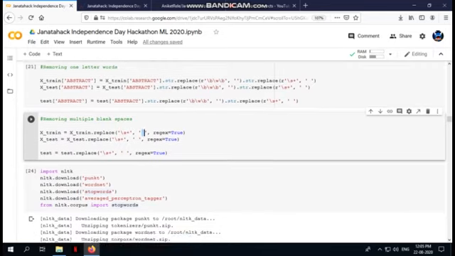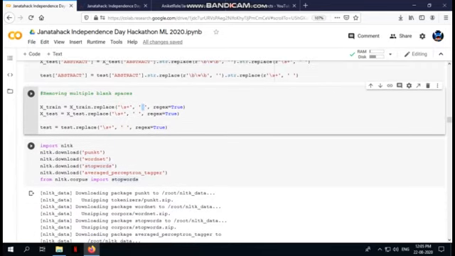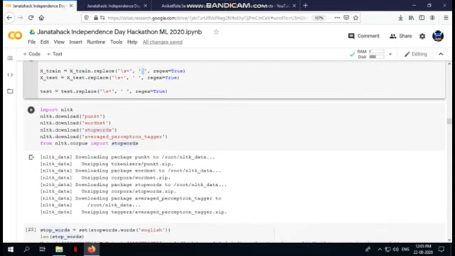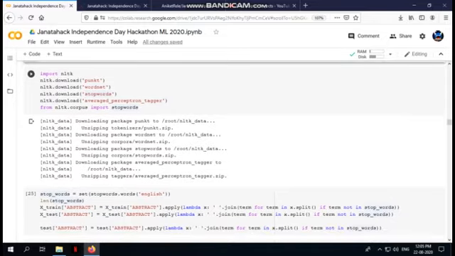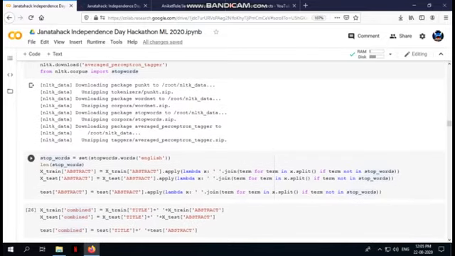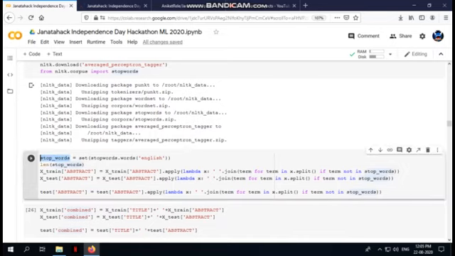So after that what we'll do is that we'll import all the NLTK libraries. We'll import NLTK, I mean, and after that from corpus we are going to import stop words. So here what I have done is that I have taken the English stop words and saved it in a variable called stop words.